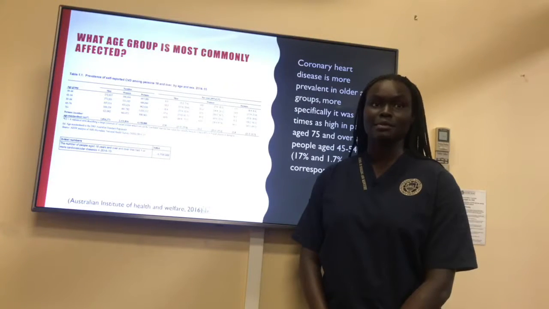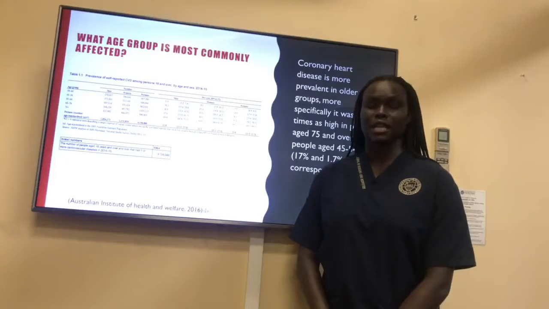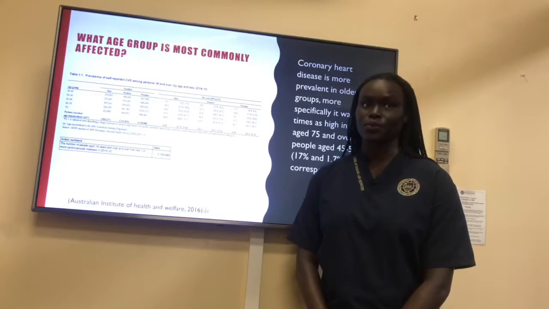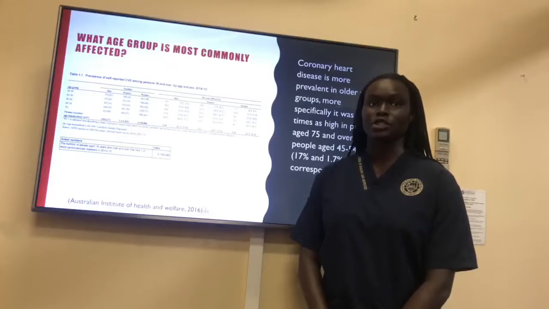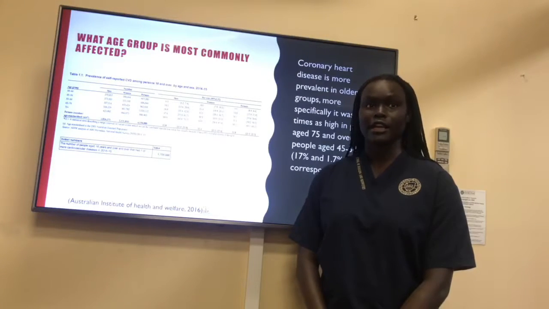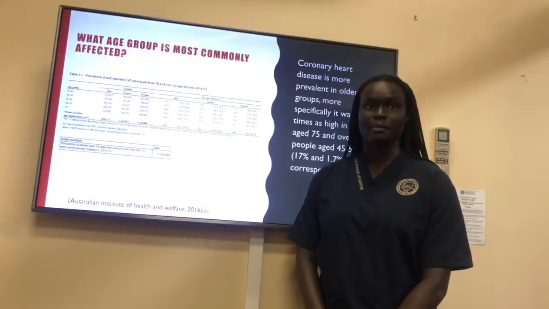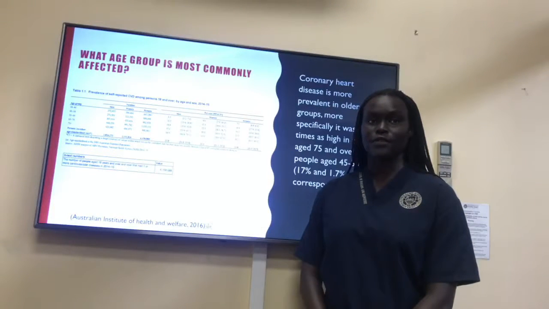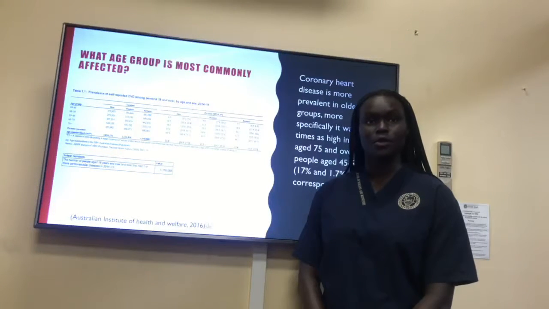Disease is more prevalent in older age groups. More specifically, it was 10 times higher in people aged 75 and over as it was in people aged 45 to 54. A projected 65,300 people aged 25 and over experienced an acute coronary event in 2013 in the form of unstable angina or a heart attack, an estimated 200 events every day based on hospitalisations and mortality. Out of Australians aged 55 to 64 years, 8.8% reported living with heart, stroke or vascular disease. Prevalence increases with age. Self-reported heart, stroke or vascular disease was 17.1% in 65 to 74-year-olds, 26% in those aged 75 to 84 years, and 39.5% in those aged 85 and over.